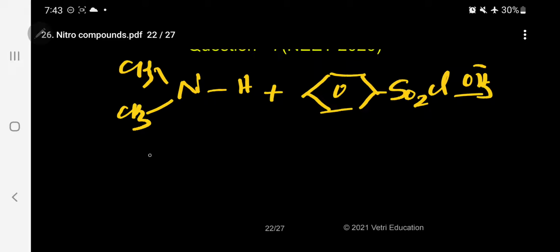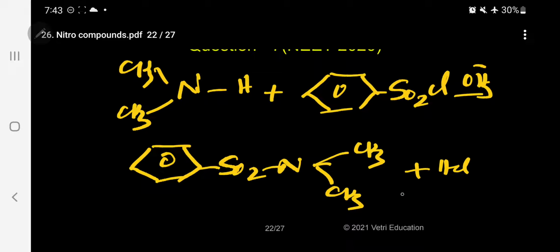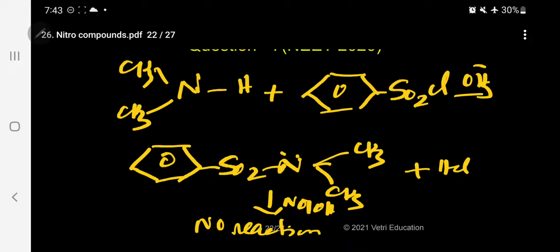It will react now to produce C6H5SO2N(CH3)2. Correspondingly HCl is formed. So here with the sodium hydroxide, no reaction. No reaction is taking place because there is no hydrogen atom to replace. So what will happen? This will become a solid.